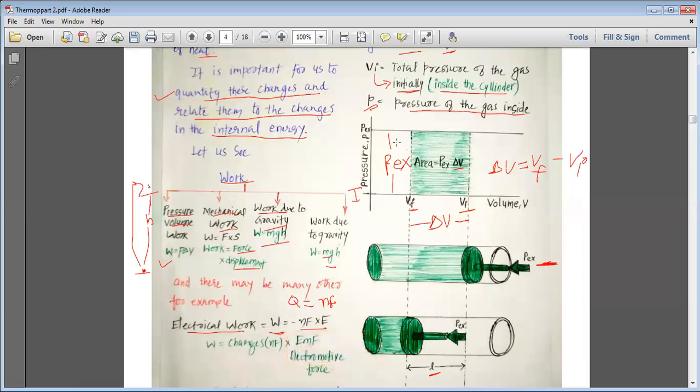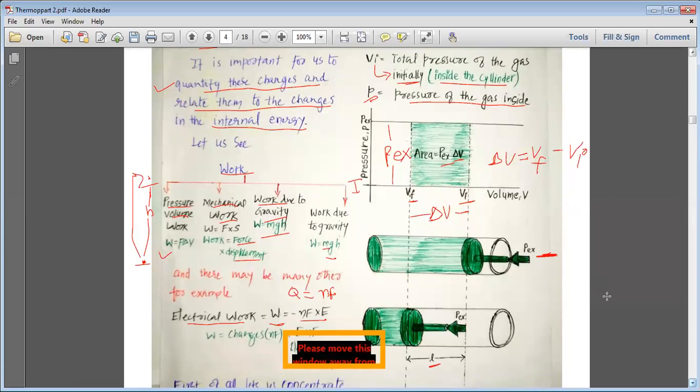Length into breadth, so the shaded area is P external multiplied by delta V.